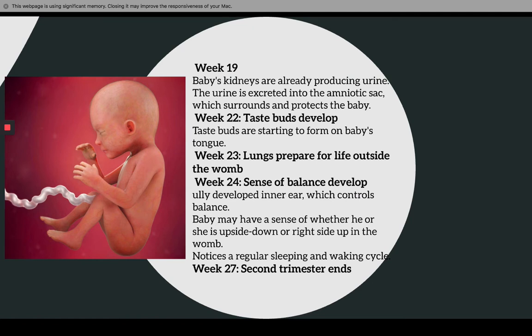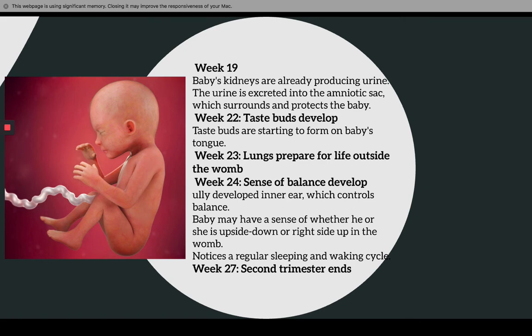Week 23, lungs prepare for life outside the womb. The lungs are actually developing, and surfactants help the lungs to develop and function. Week 24, sense of balance develops. The inner ear, which controls balance, is fully developed. Baby may have a sense of whether he or she is upside down or right side up in the womb. Note there is a regular sleeping and waking cycle.